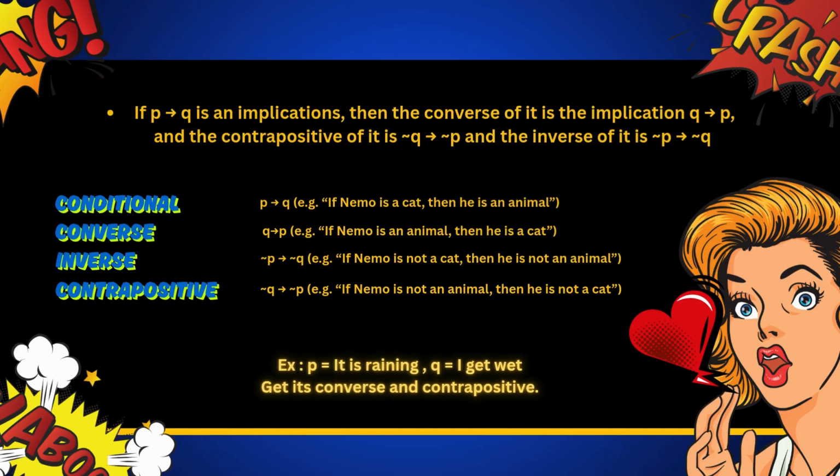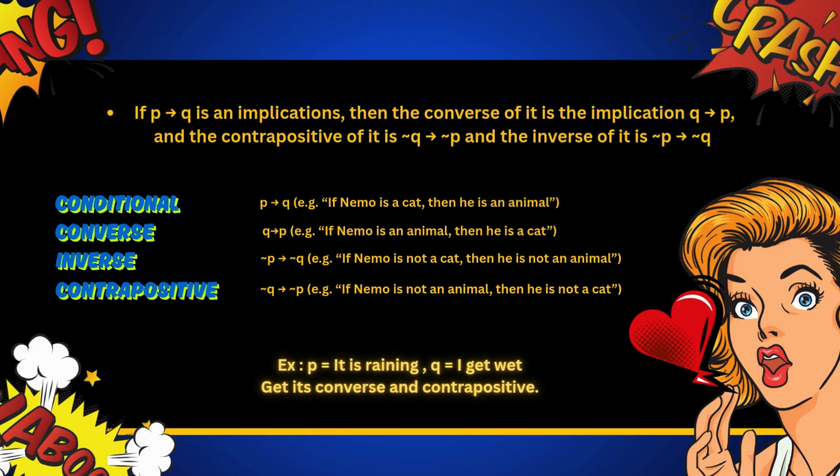So, first, P then Q. If Nemo is a cat, then he is an animal. Second, Q then P. If Nemo is an animal, then he is a cat. Third, not P then not Q. If Nemo is not a cat, then he is not an animal. Fourth, not Q then not P. If Nemo is not an animal, then he is not a cat.